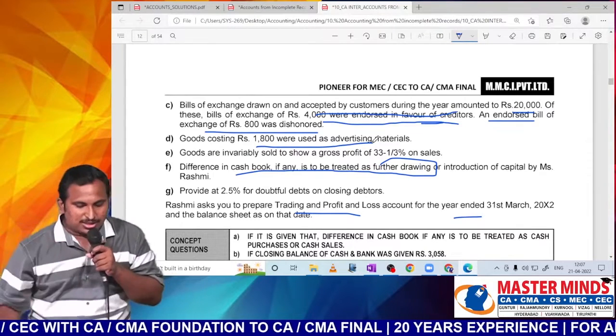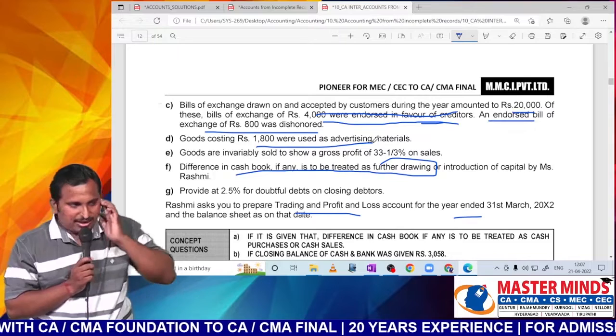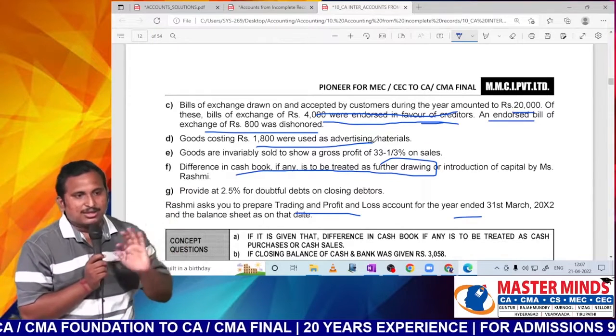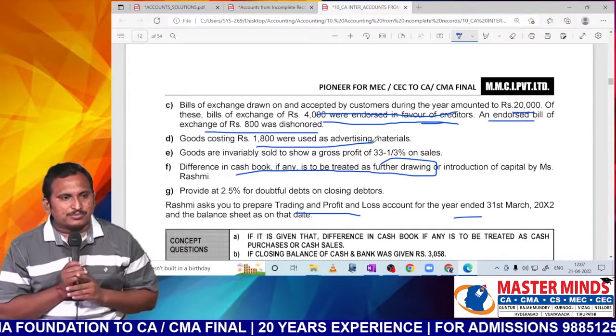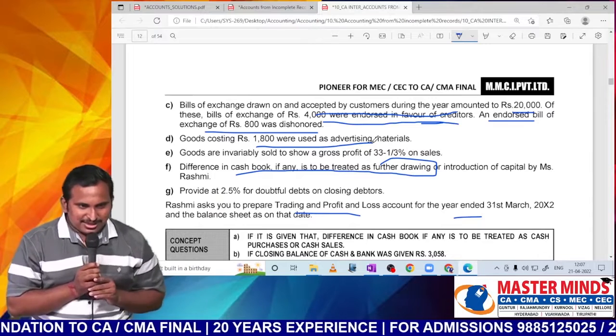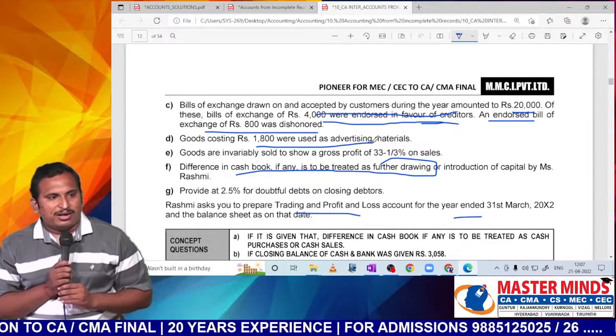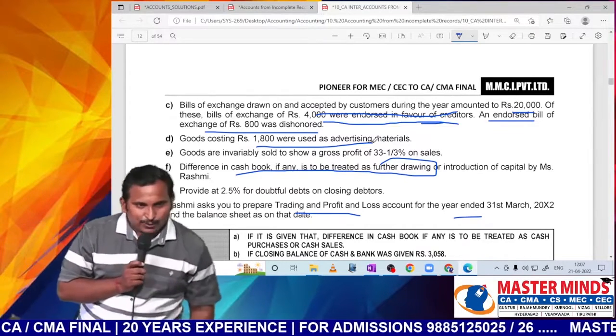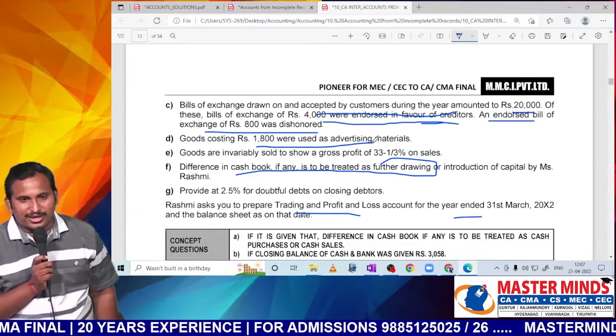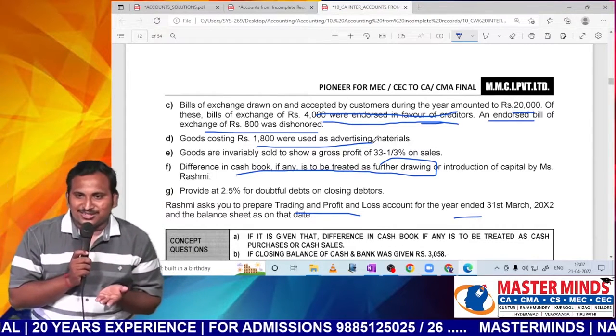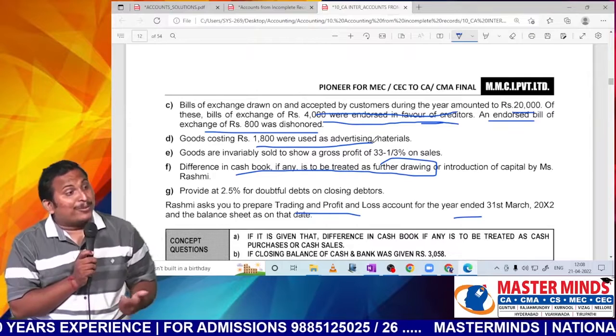Next, goods costing 1800 was used as advertising materials. Are you getting the point, sir? Goods costing 1800 was used as what, sir? Advertising. Now advertising means expense. Is advertising a P&L expense or a trading expense? P&L expense, sir. To advertisement, where you will record in P&L.